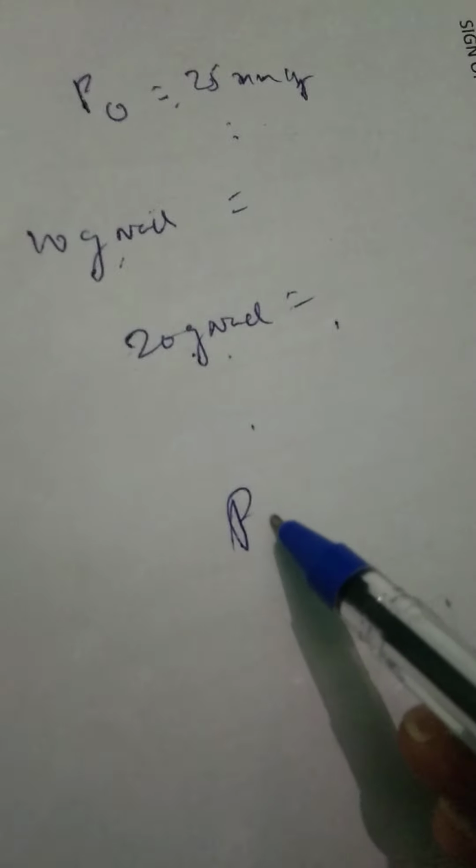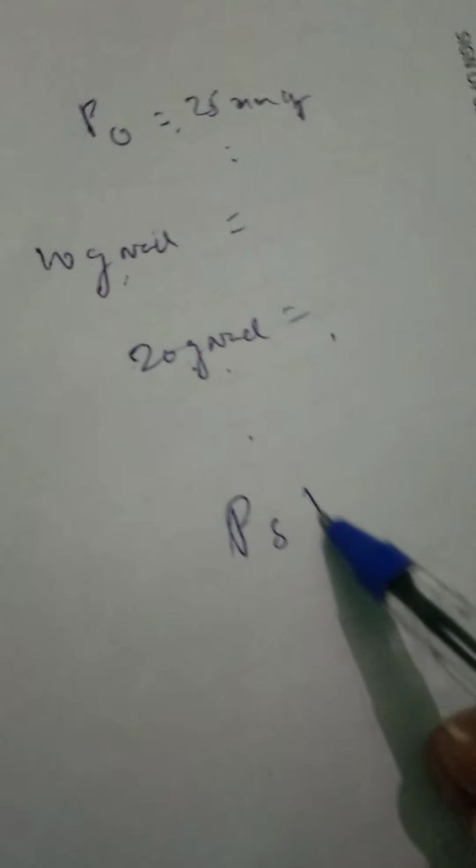Definitely it is less than 25 mmHg. If you add 20 grams of NaCl, again the vapor pressure of the solution decreases. That means if the amount increases, the number of particles also increases. If the number of particles increases, the vapor pressure of the solution decreases. That means the Ps value decreases.